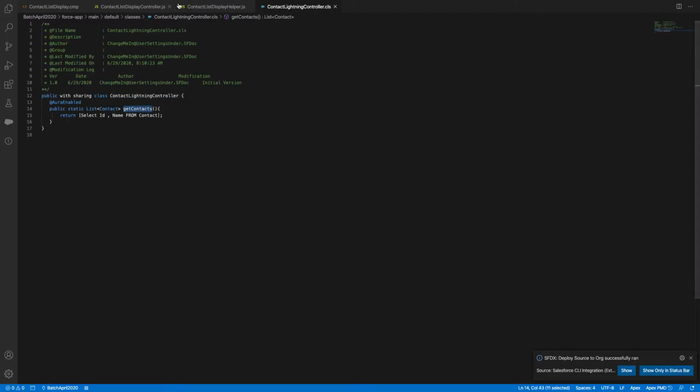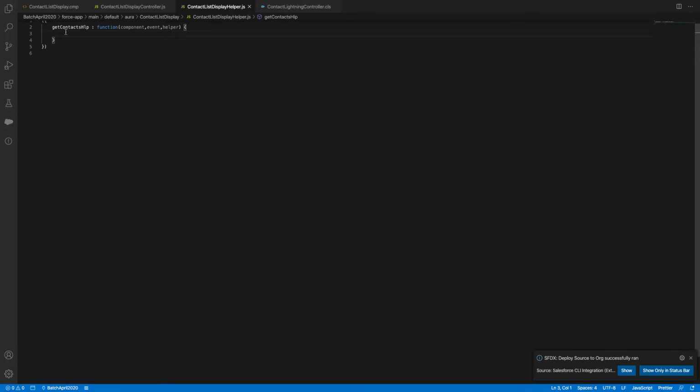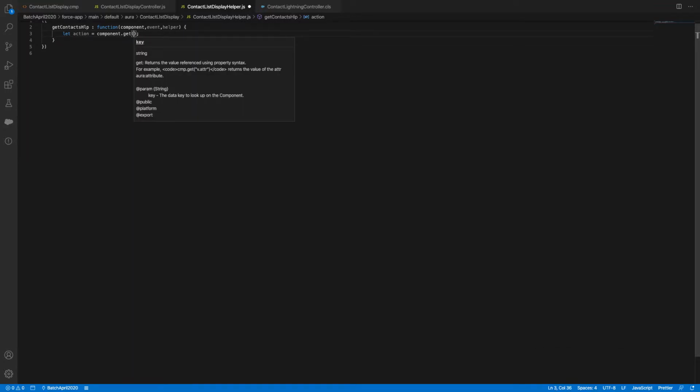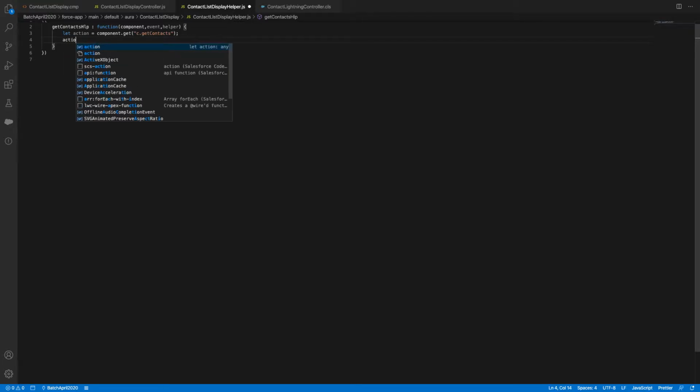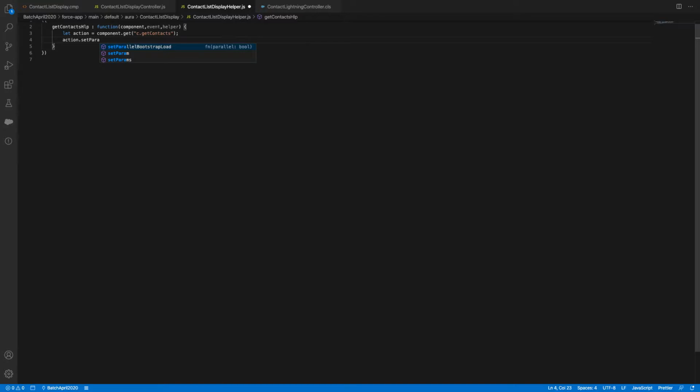Get contacts. So here I need to use let action equal to component dot get. The syntax is c dot your method name, and then you need to set the parameters. Now you need to call action dot setParams, open bracket, close bracket, semicolon.